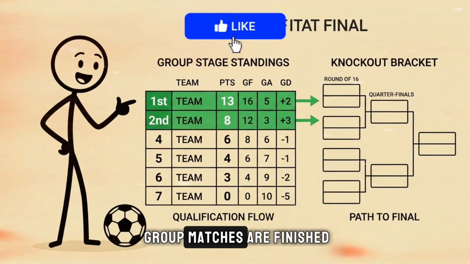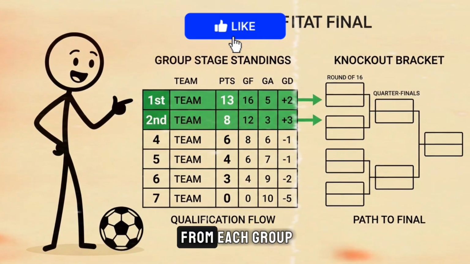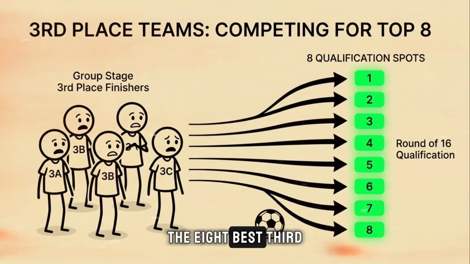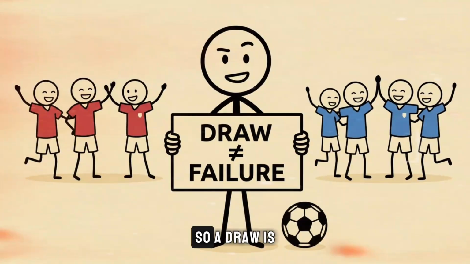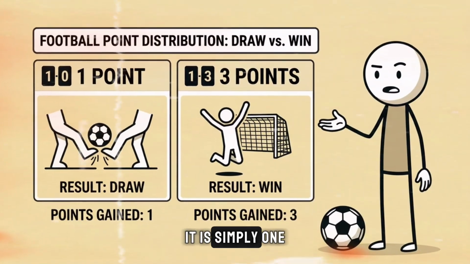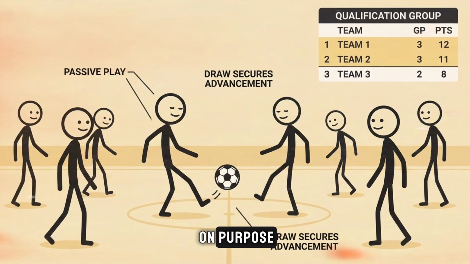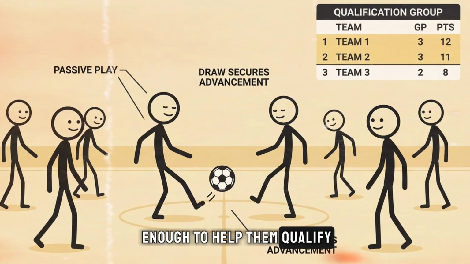After all the group matches are finished, the top 2 teams from each group automatically qualify for the knockout stage. The 8 best third-placed teams also advance, so a draw is not a failure. It is simply 1 point instead of 3. In fact, teams sometimes play for a draw on purpose if 1 point is enough to help them qualify.